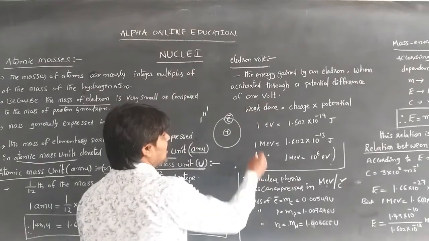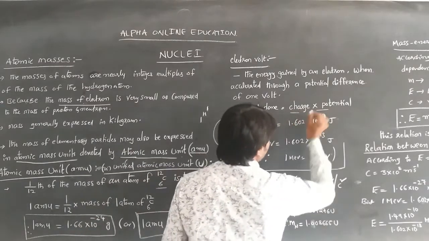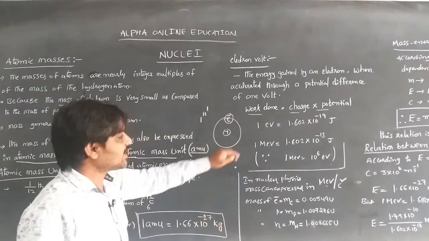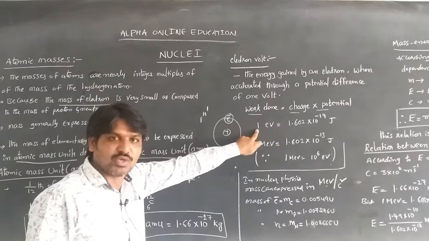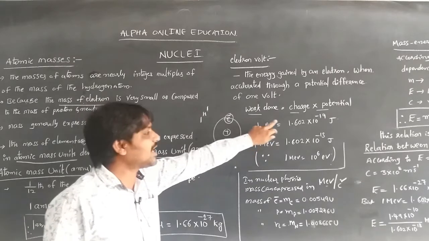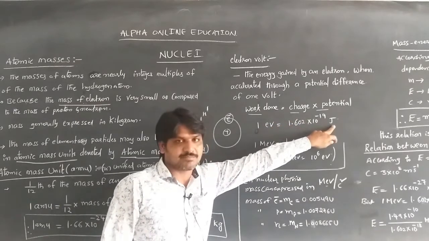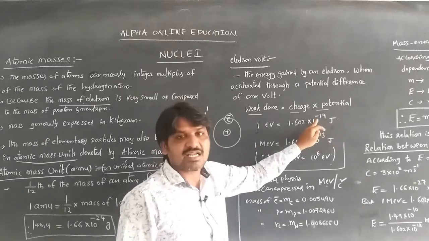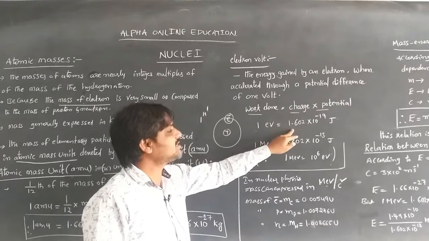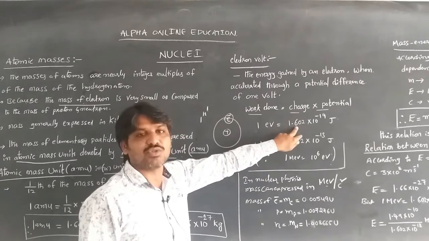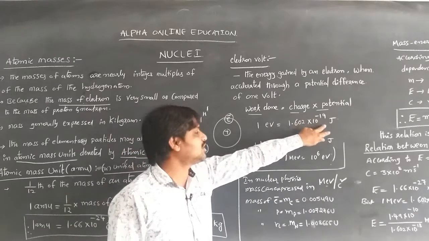Then the work done is equal to charge times potential. From that, by calculation, 1 electron volt is equal to 1.602 into 10 to the power of minus 19 joules. That is the value of 1 electron volt.